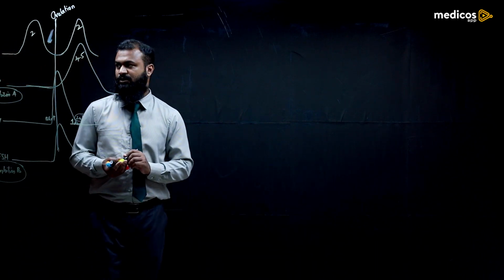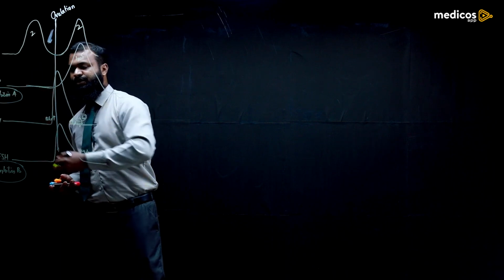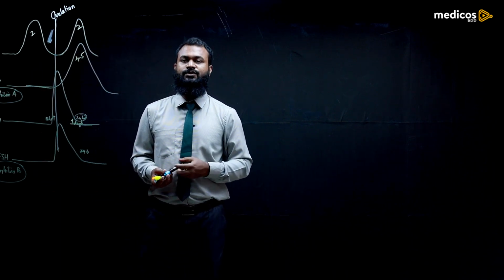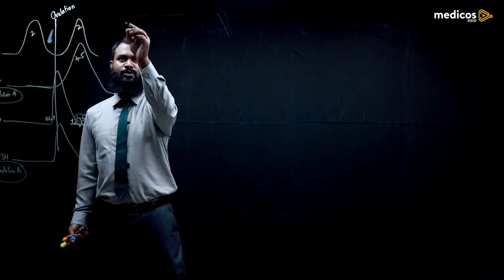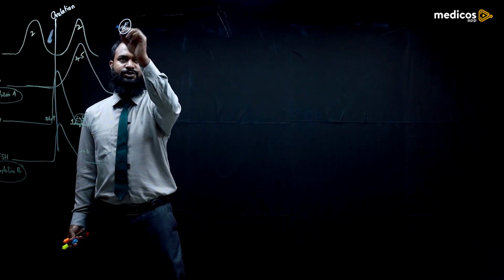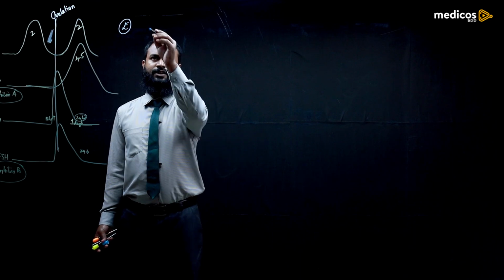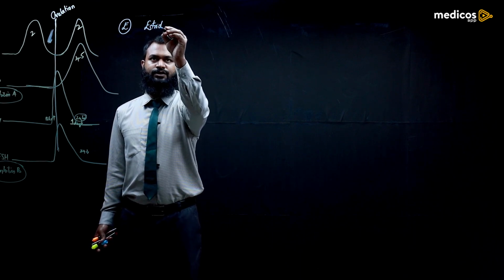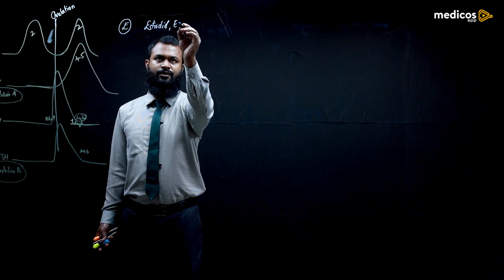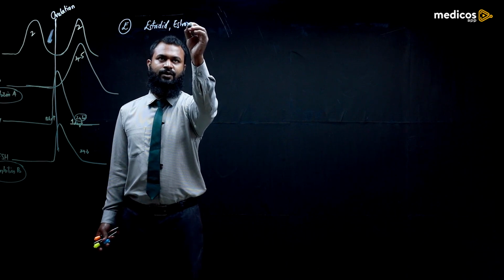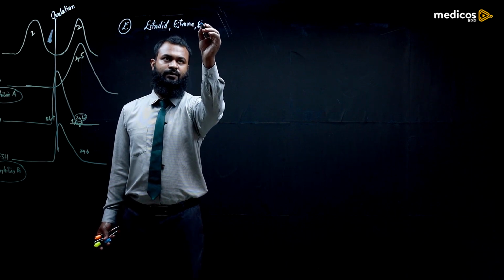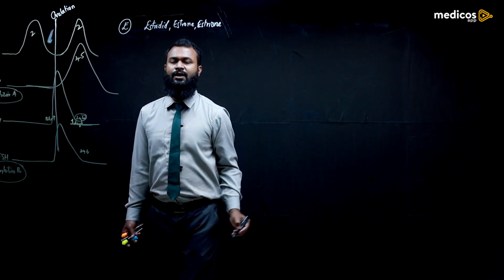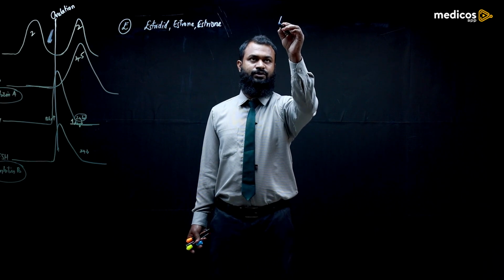Let's talk about the estrogen and progesterone hormones individually. So what are the forms of estrogen? The forms are estradiol, estrone and estriol. And what are the forms of progesterone?